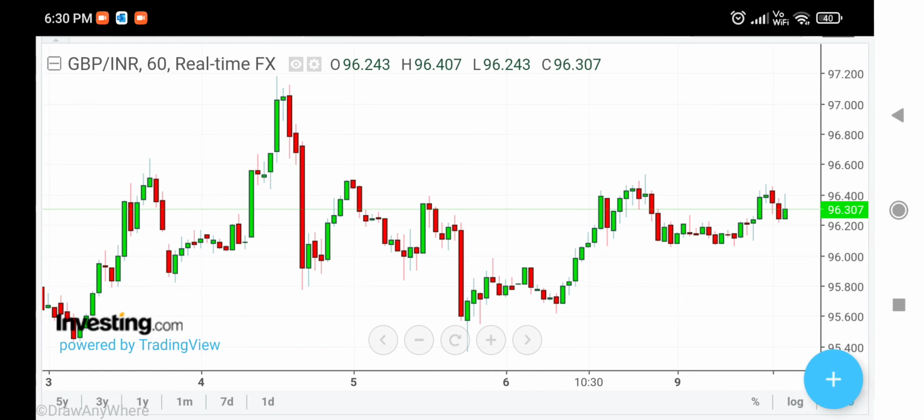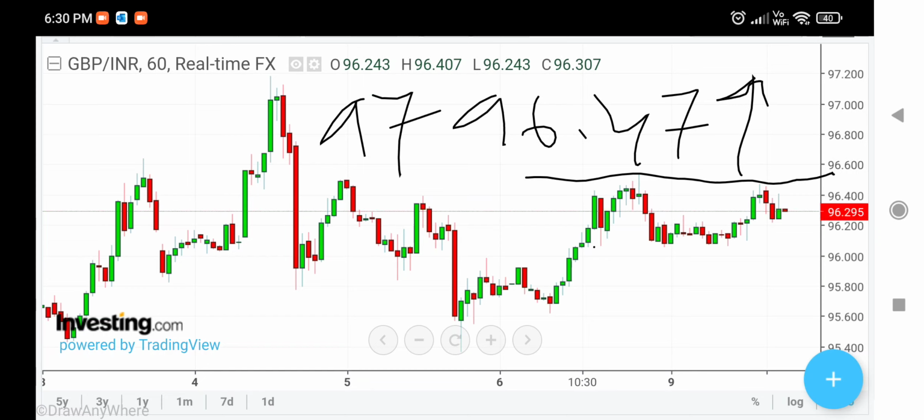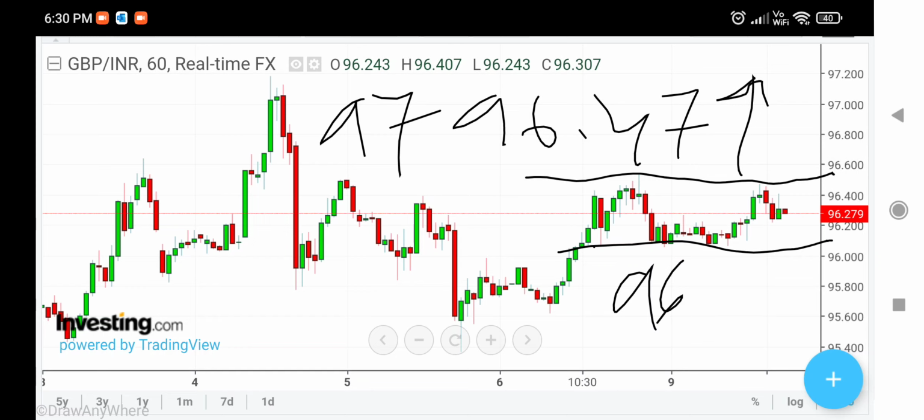For tomorrow's trade, our key breakout level will be 96.47. If we are able to cross 96.47, the upside target is clearly 97. If the channel of 96 breaks on the downside, the first target will be 95.60. So these are the two levels to watch.